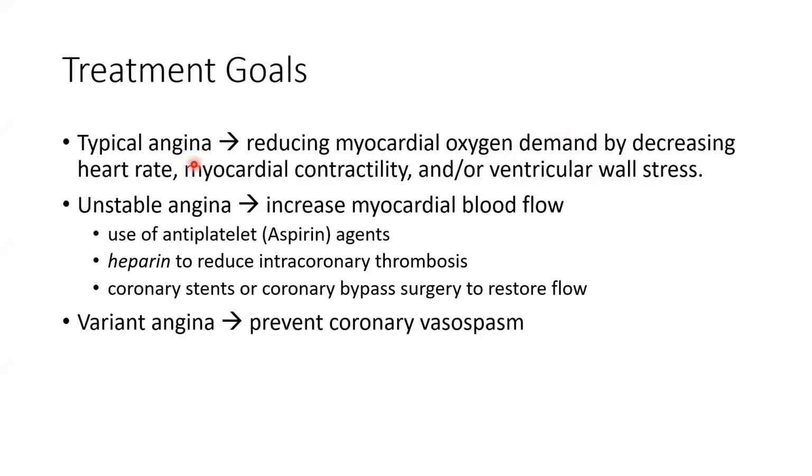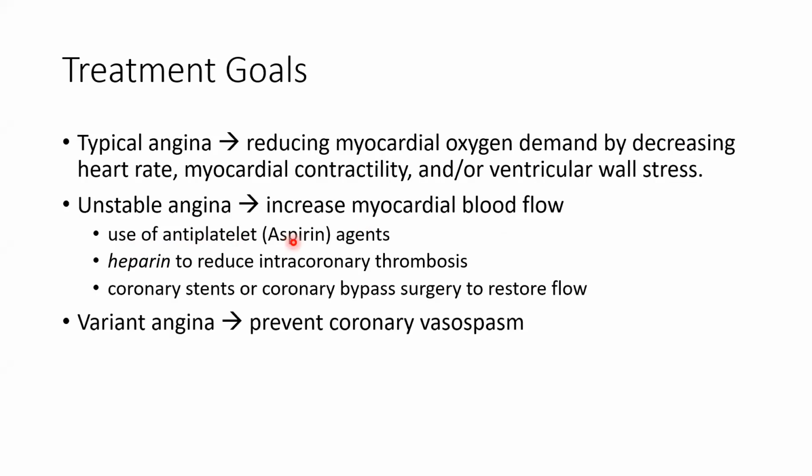Second thing is unstable angina. In case of unstable angina, you remember that the plaque was moving. That is one headache in that, right? Compared to oxygen demand, that plaque is more important in unstable angina. So here, what we need to do is increase myocardial blood flow by somehow repairing that plaque. So how will we repair that plaque?